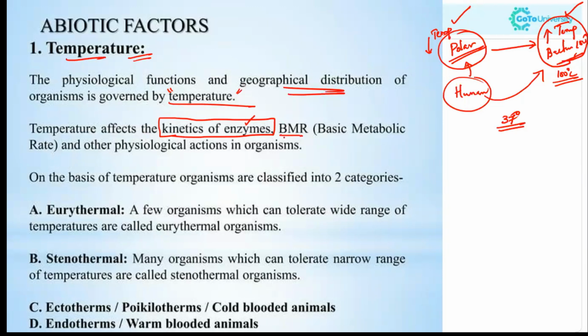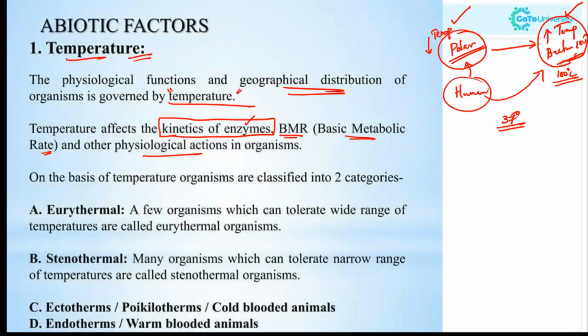Next is the BMR, the basic metabolic rate, and other physiological actions in an organism. In order to survive in an environment, the organism needs the optimum temperature and optimum resources, like food resources, to survive.